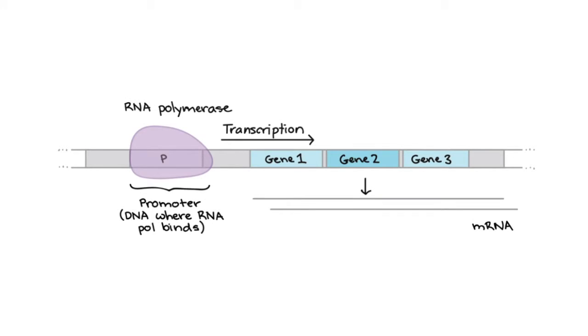Operons aren't just made up of the coding sequence of genes. Instead, they also contain regulatory DNA sequences that control transcription of the operon. Typically, these sequences are binding sites for regulatory proteins, which control how much the operon is transcribed. The promoter, or site where RNA polymerase binds, is one example of a regulatory DNA sequence, and most operons have other regulatory DNA sequences in addition to the promoter. These sequences are binding sites for regulatory proteins that turn expression of the operon up or down.